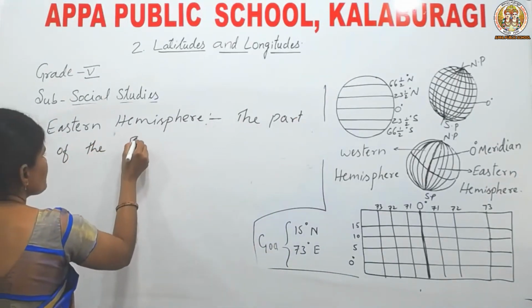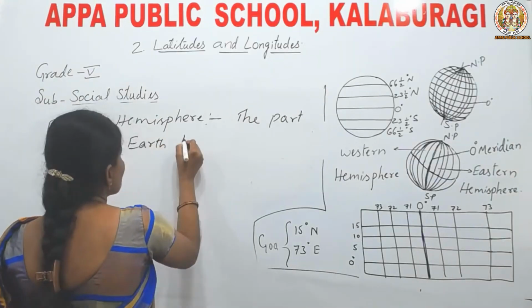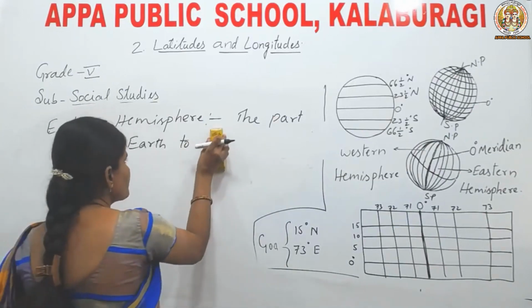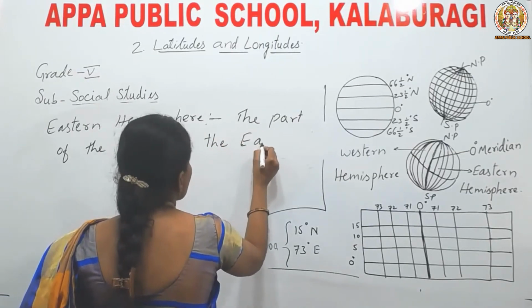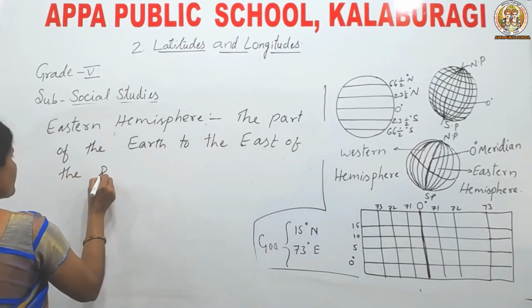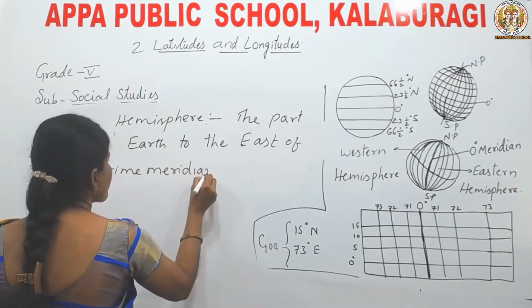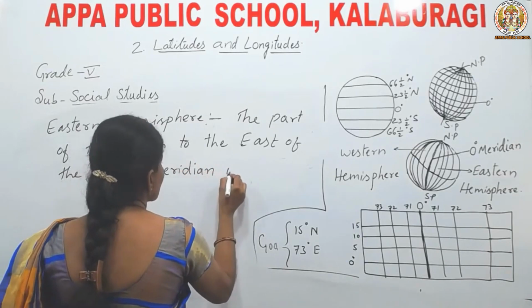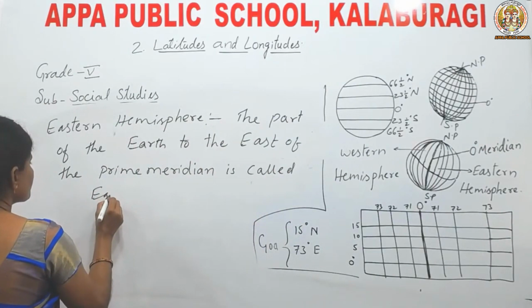The part of the earth to the east of the prime meridian is called the Eastern Hemisphere.